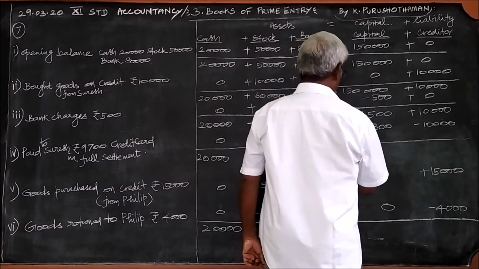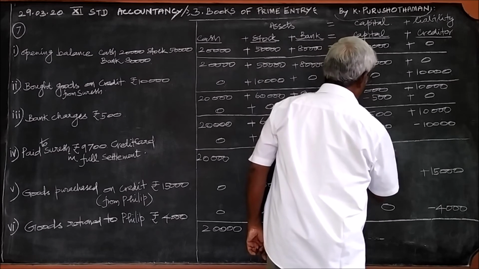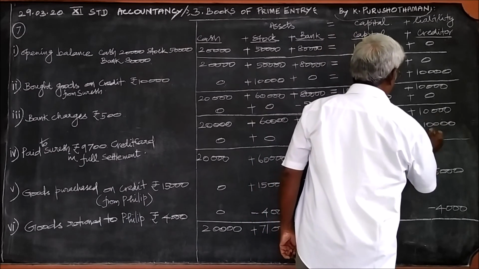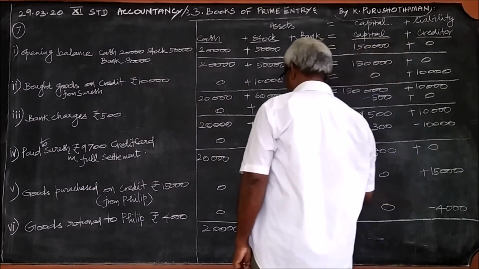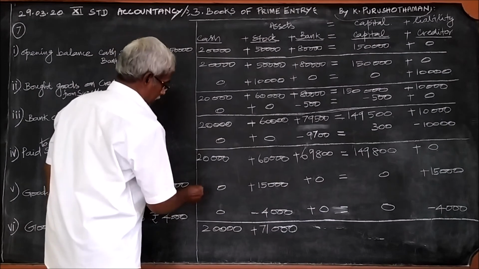If you add this to 1,49,800, just 300 added. Plus 10 minus 10, 0. Plus 10,000 minus 10,000, 0. Now we can add these two.